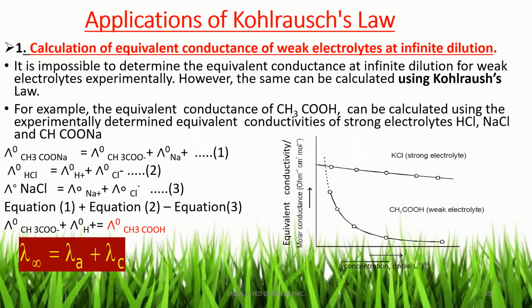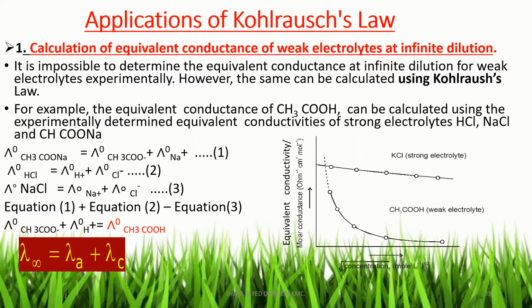So in this way, from the experimental values of lambda 0 of sodium acetate, HCl, and NaCl, the lambda 0 of acetic acid is calculated by simply adding lambda 0 of sodium acetate and HCl, and subtracting lambda 0 of NaCl.